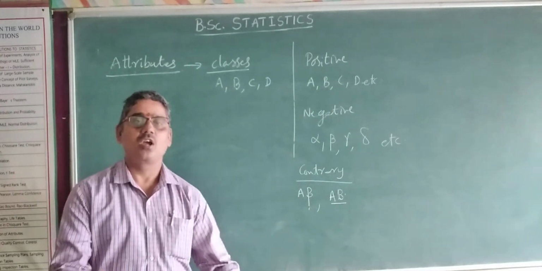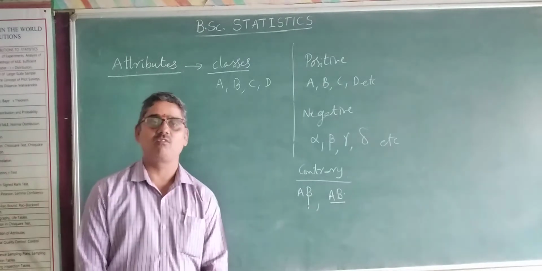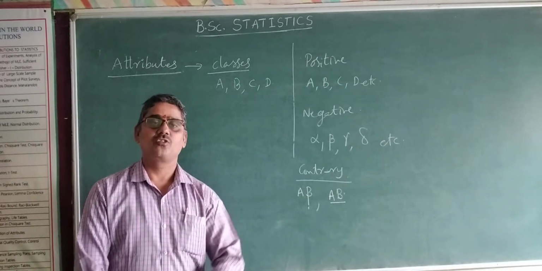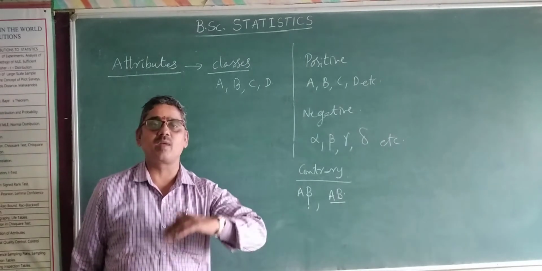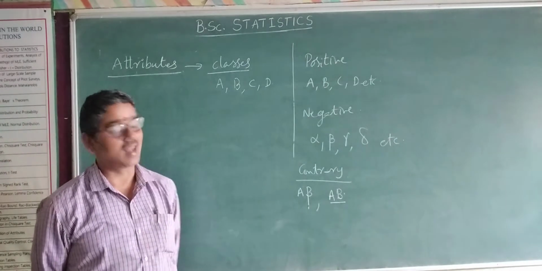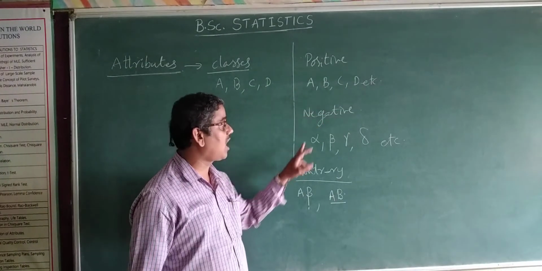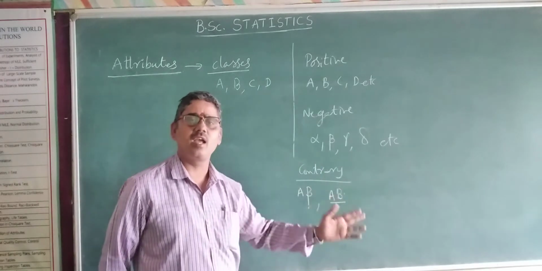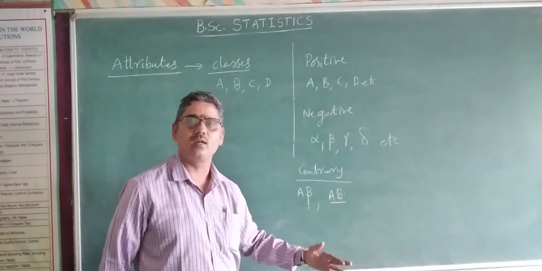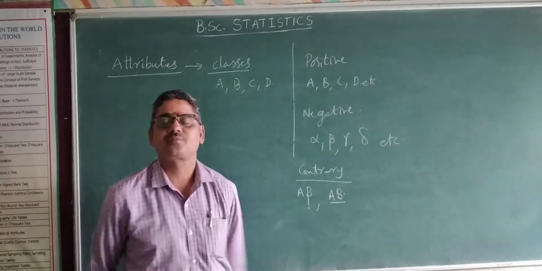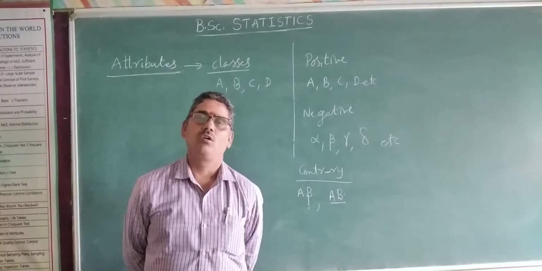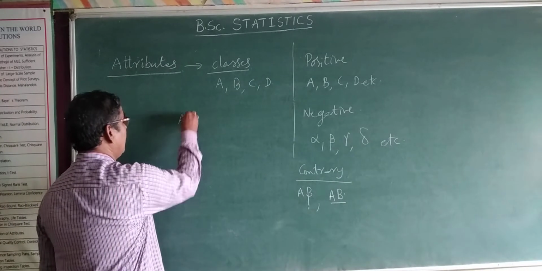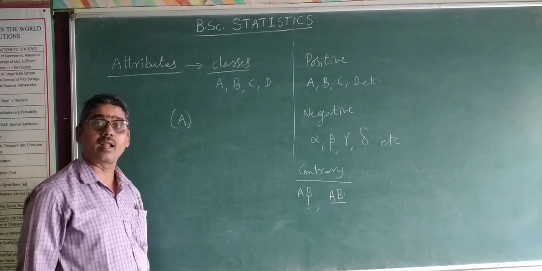Class and class frequency. One more definition I will give you. What is meant by a class? What is meant by a class frequency? Classes are denoted by A, B, C, D, alpha, beta, gamma, delta, etc., or combinations such as AB, A gamma, A beta, alpha beta, etc. But the class frequency is denoted by bracketing the attribute.